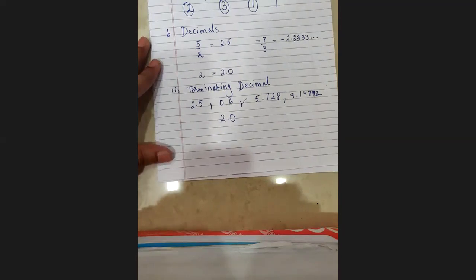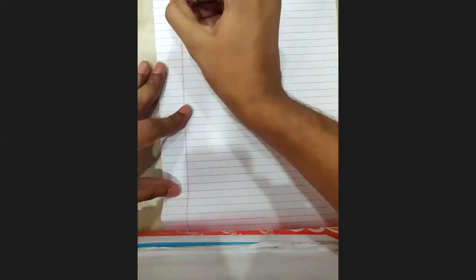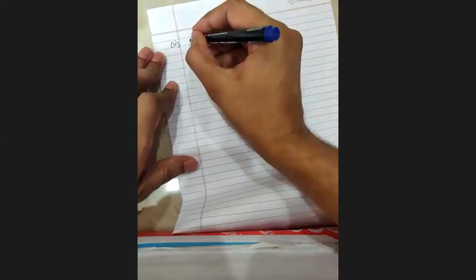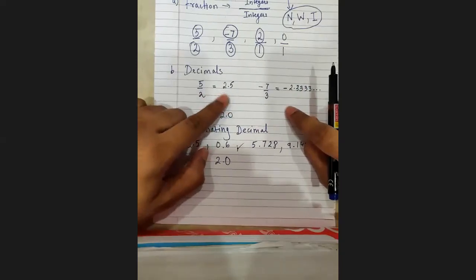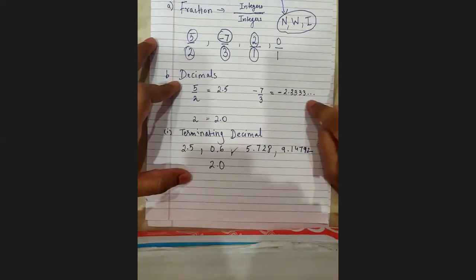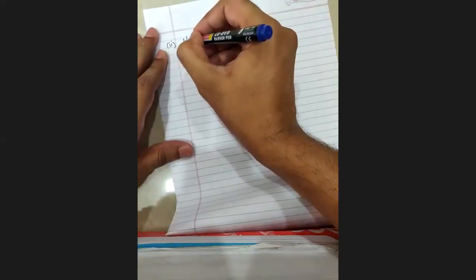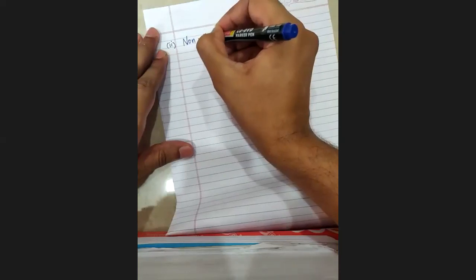Fine. Let us move on then to the next type. This I had numbered small Roman numeral 1. The next one I'm numbering as small Roman numeral 2. We are again discussing the second type. This was terminating, that was this one. And this is non-terminating, it is not stopping, but it is repeating. So the word we were using is recurring. That is the name that we'll give it. It has a big name: non-terminating.